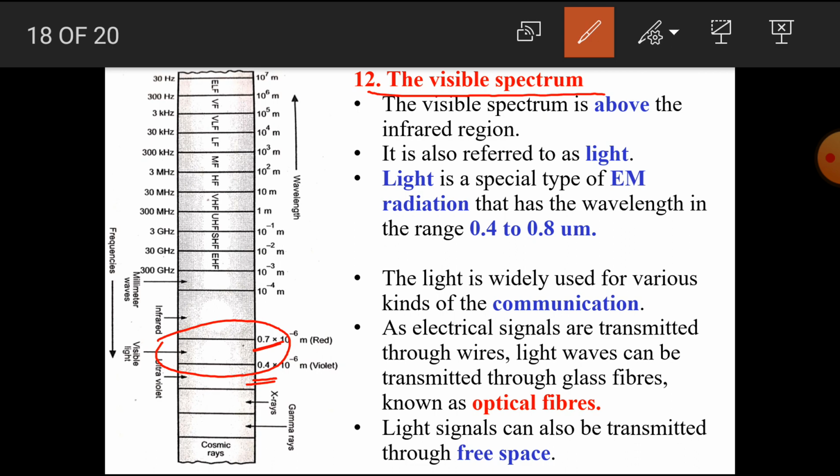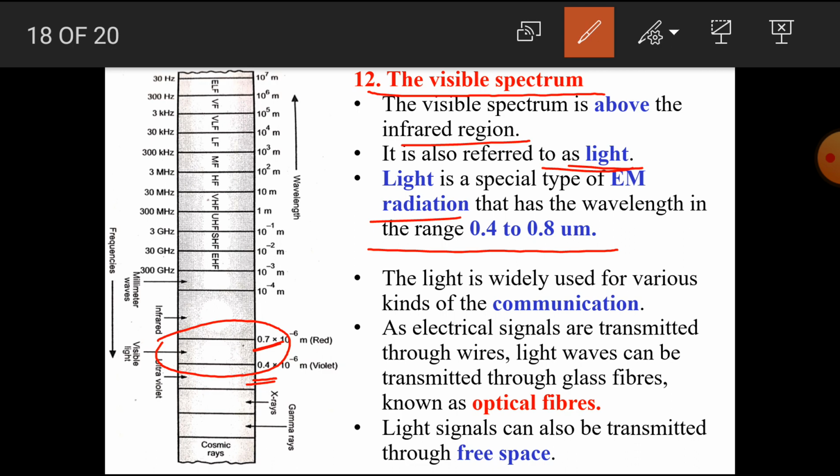The visible spectrum is above the infrared region. It is also referred to as light. Light is a special type of electromagnetic radiation that has a wavelength in the range 0.4 to 0.8 micrometer. The wavelength of light can be measured in the angstrom unit.